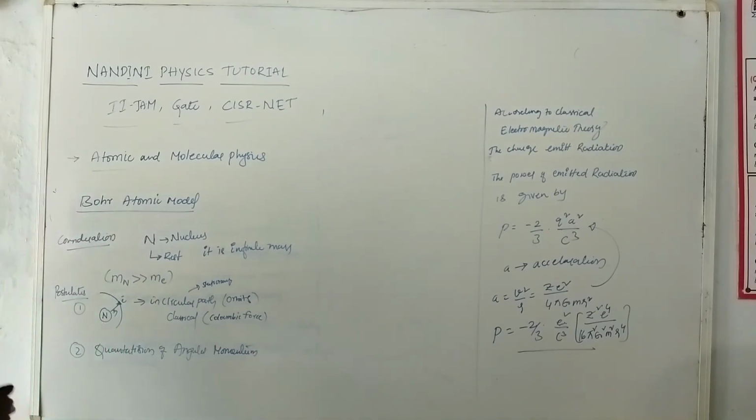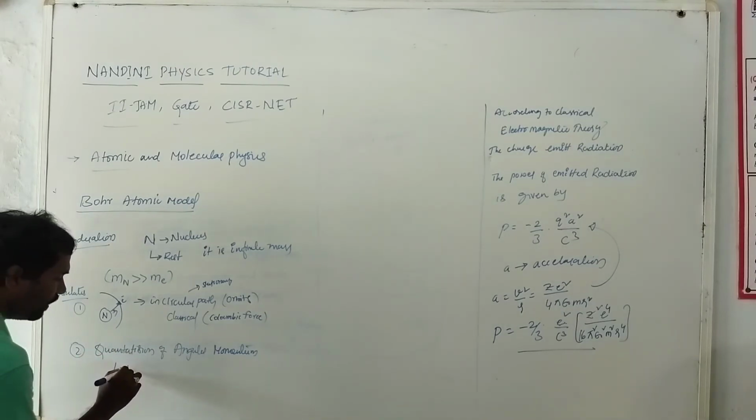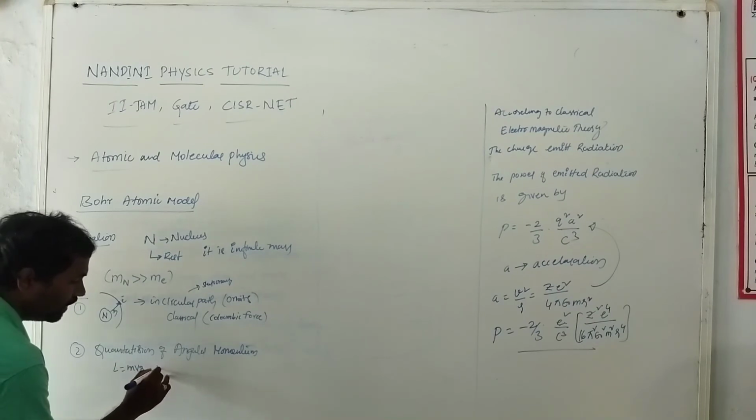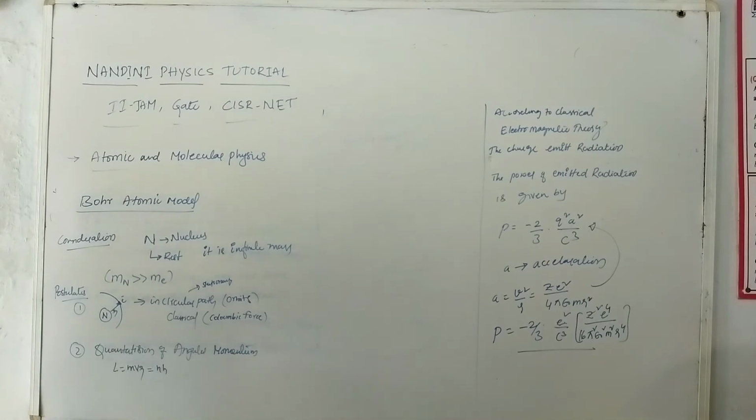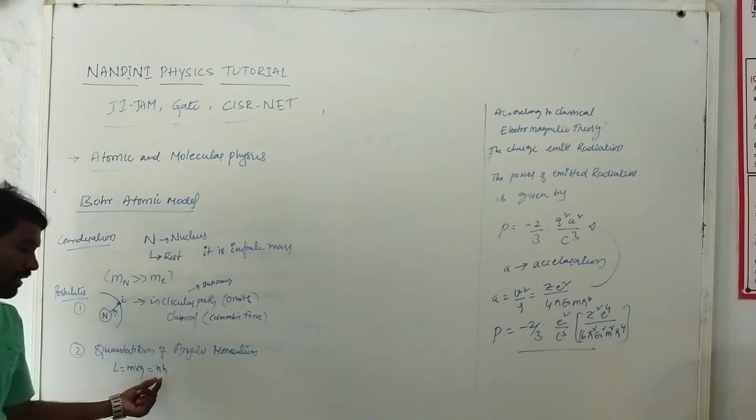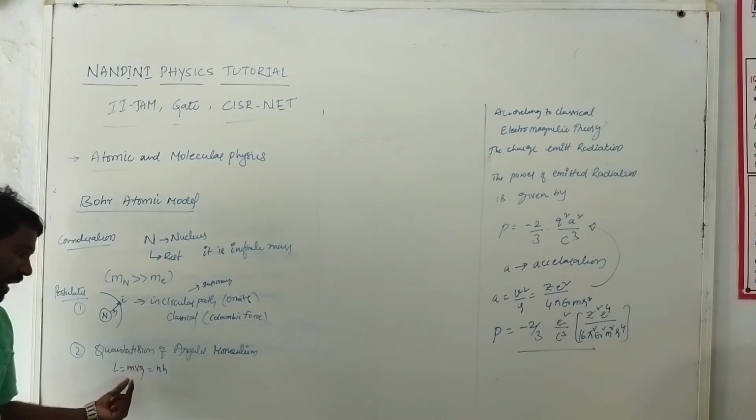He explained the quantization of angular momentum: the angular momentum L is equal to mvr. This angular momentum is equal to integral multiples of h by 2π, nh, where h is Planck's constant and n is the number of the shell. And L is nothing but the angular momentum.